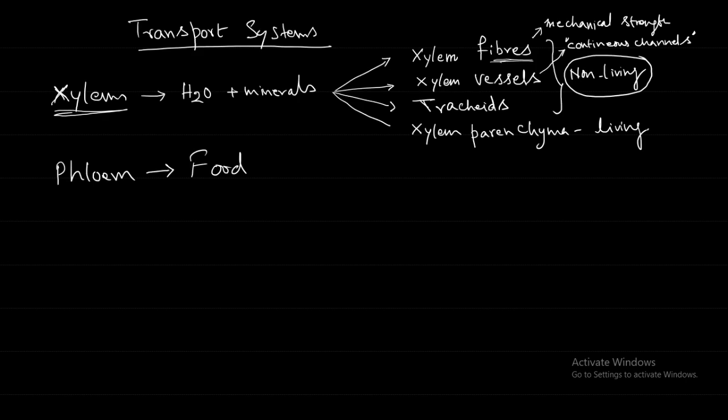Tracheids. If you look at the structure of the tracheids, you can see that there is only one dot like this. There are not so many pits or pores. And the ends of the cell, if you see, become narrow. The cell looks long like this, and in the end it becomes very narrow. So this is the shape of the tracheids. They are also tube-like cells, and they have tapering ends. Tapering ends means narrow ends.